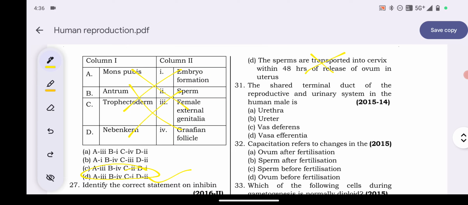In the reproductive and urinary system in the human male, the terminal duct is: urethra, ureter, vas deferens, vasa efferentia. So here the answer will be option A, urethra.